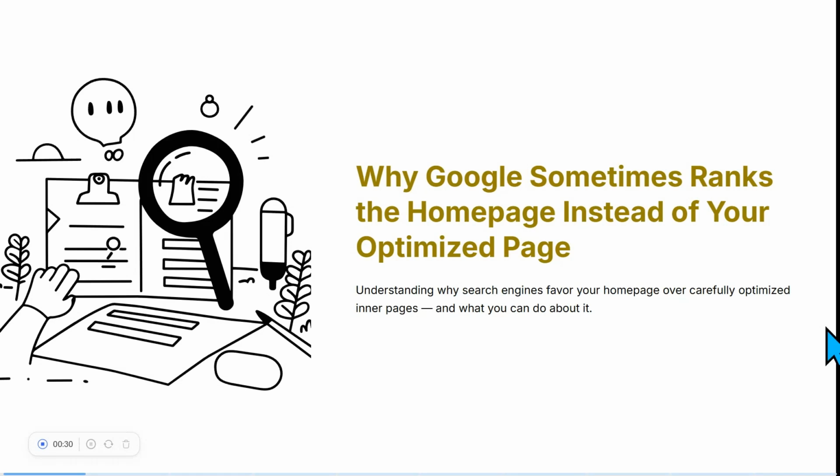Understanding why this happens is important because it helps diagnose issues in the site structure, internal linking, and topical signals. In this lesson, we'll look at the most common reasons this happens and how to address it.